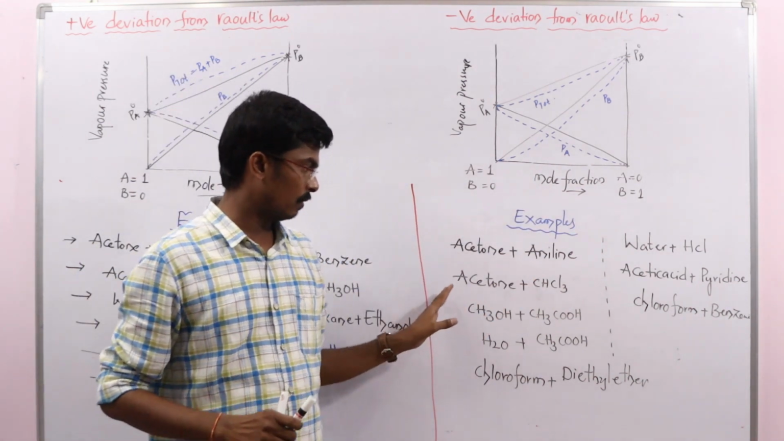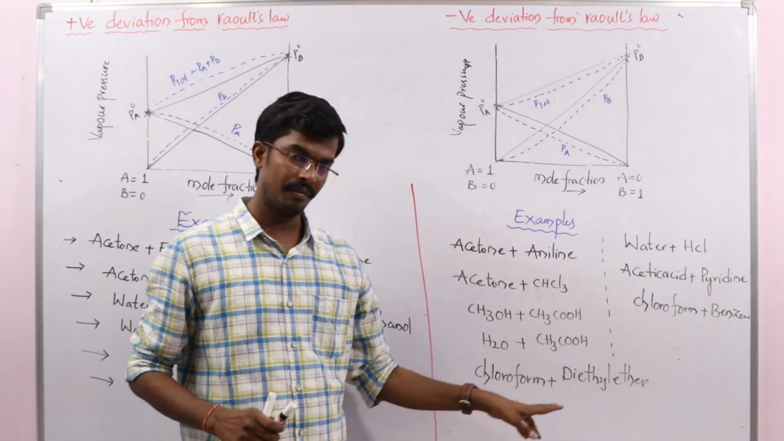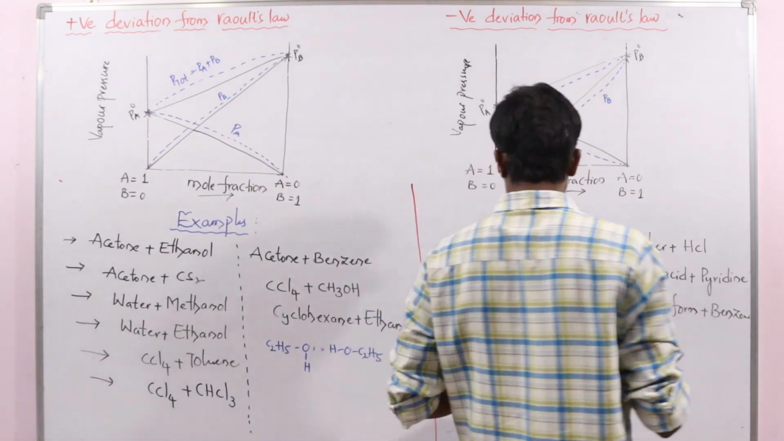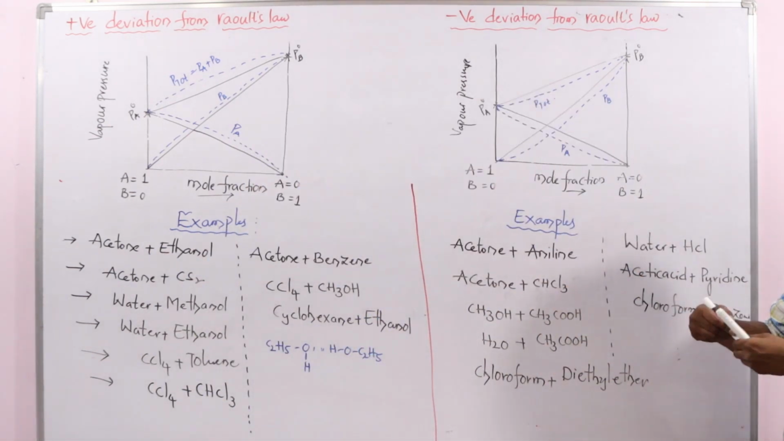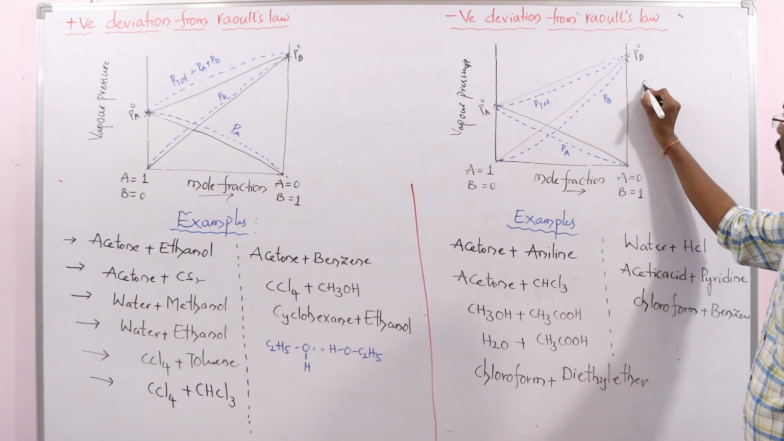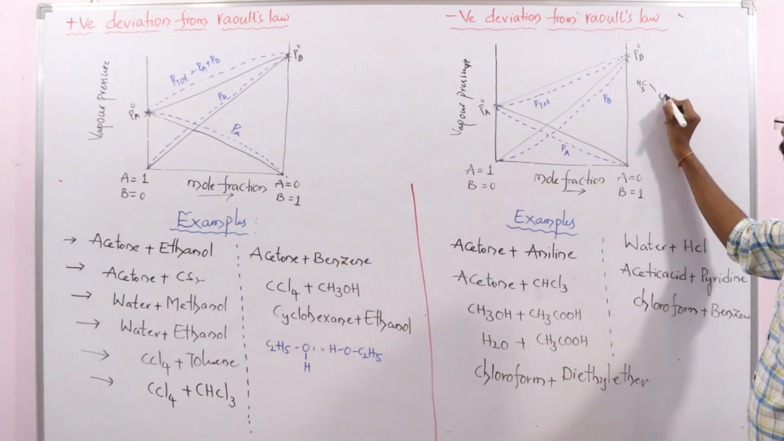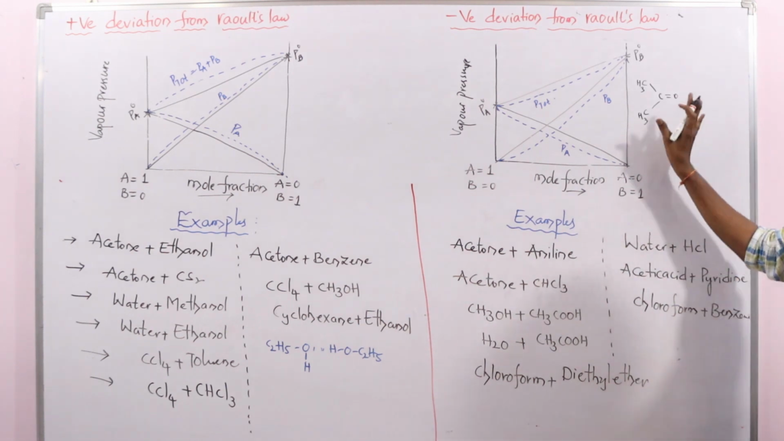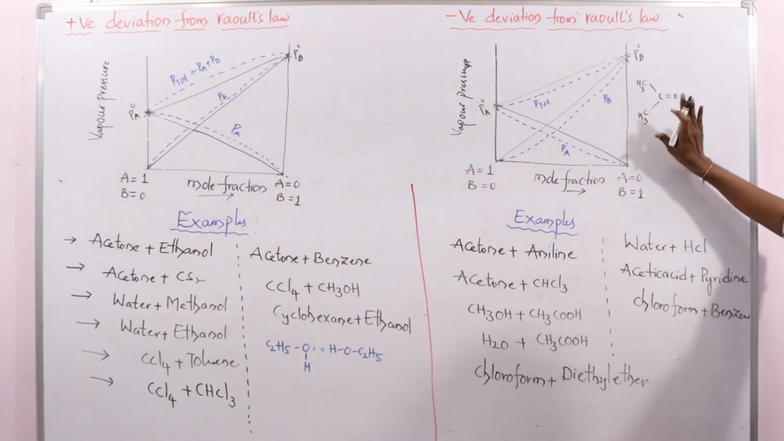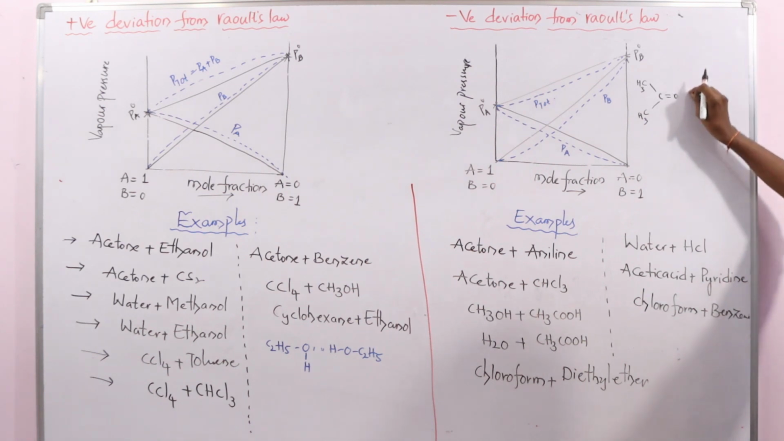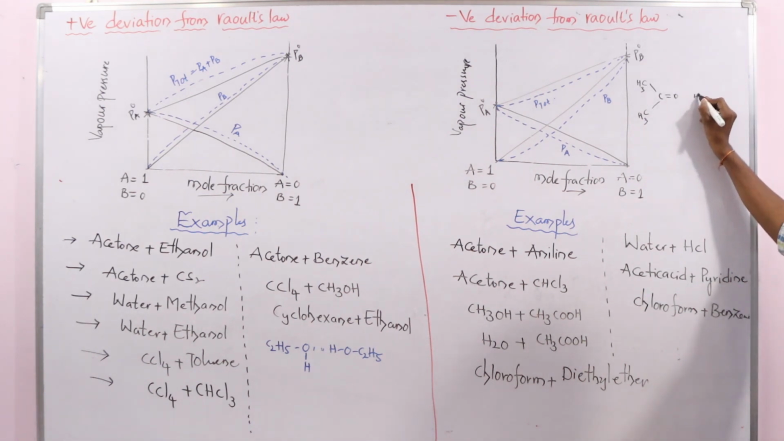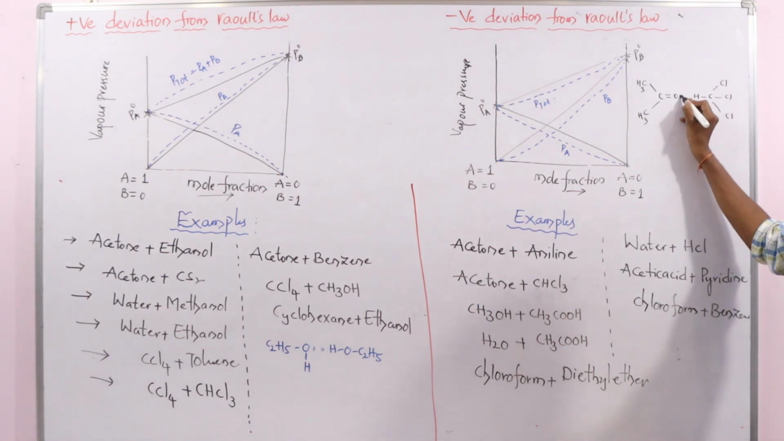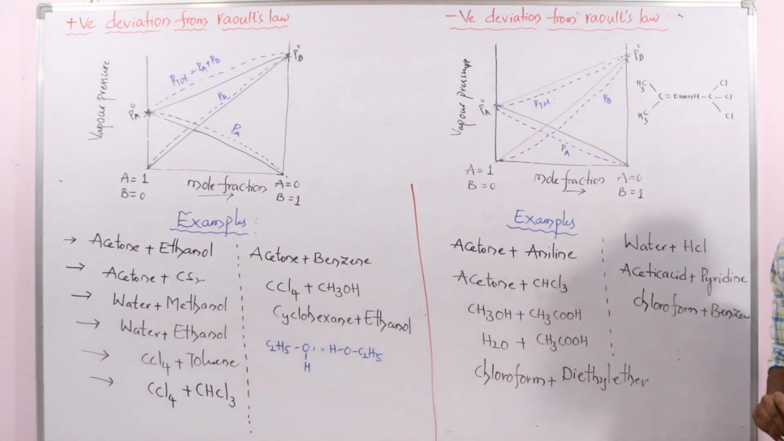There also I have given good examples of a different type. So why do these show negative deviation from Raoult's law? Generally you can see an example. For example, take acetone, CH3 C double bond O CH3. There are no such interactions between its own molecules. But when I add chloroform, a hydrogen bonding is expected between acetone and chloroform.